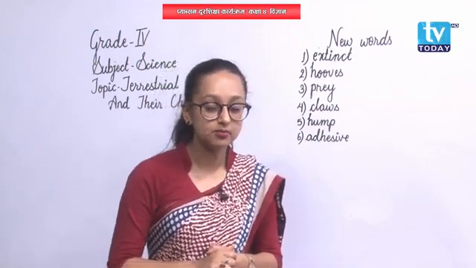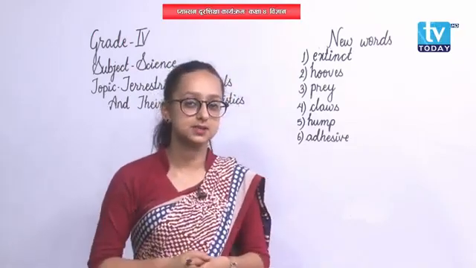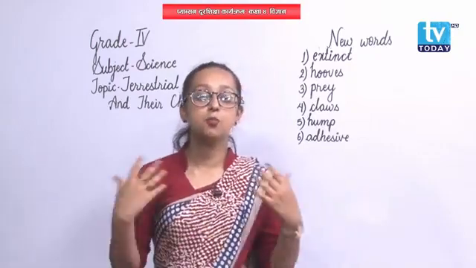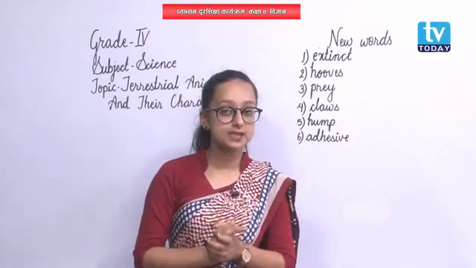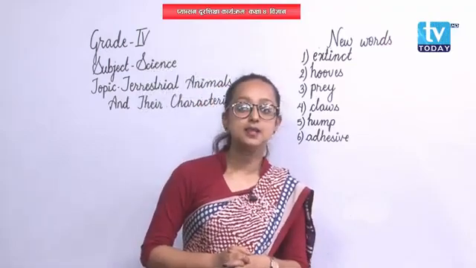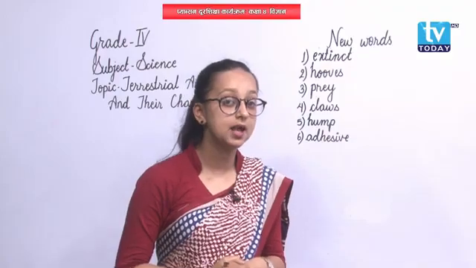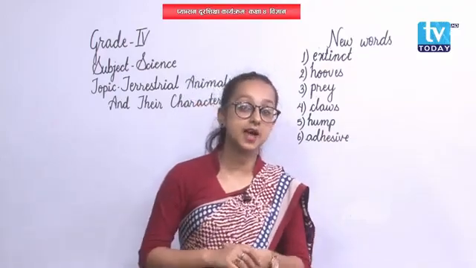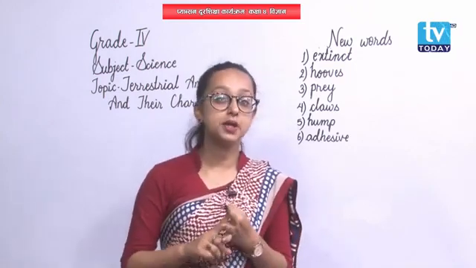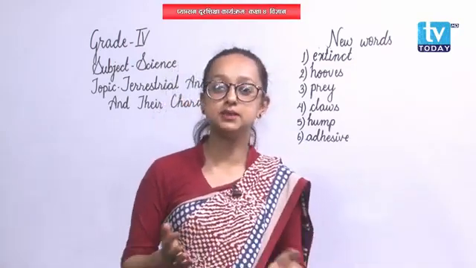Alright. In a similar way, let us move on to omnivorous animals. Omnivorous animals are the animals that feed both on plants as well as on flesh. The examples include we human beings ourselves. We eat green vegetables, and we even eat meat of animals, isn't it? So, human beings, fox, bear, dog, etc. These are examples of omnivorous animals.